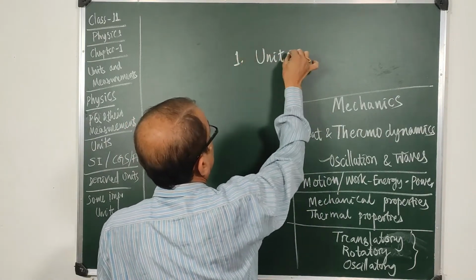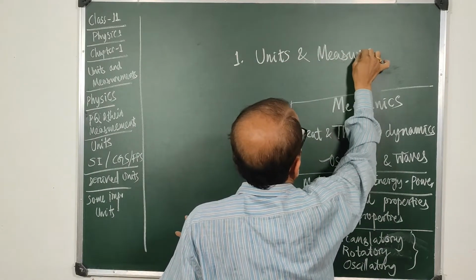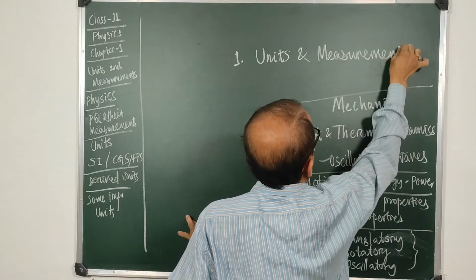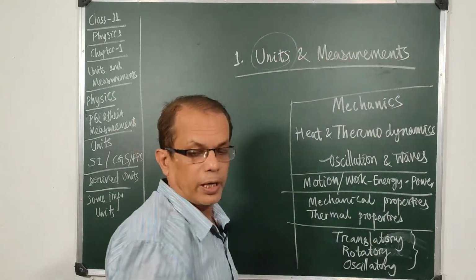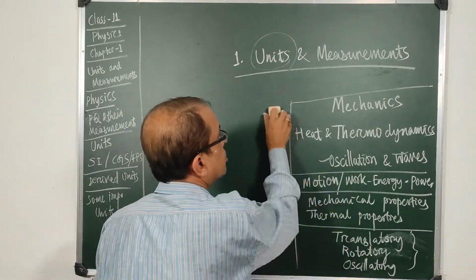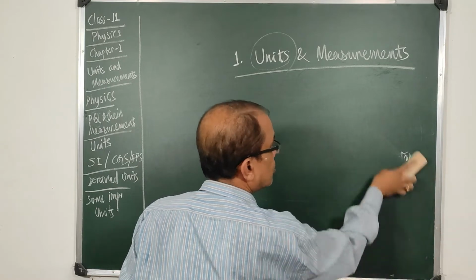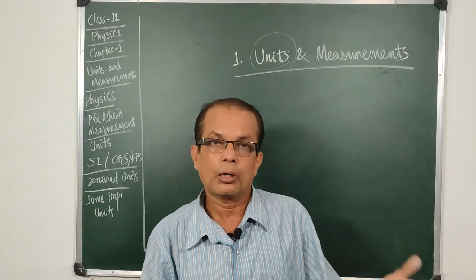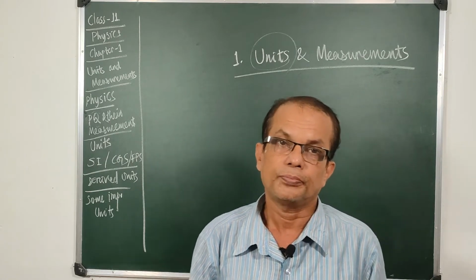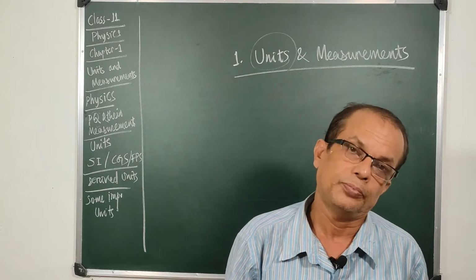Chapter 1. So in order to measure, why do we need a unit? Why is a unit very much essential to measure? Suppose you borrow a truck of paddy from somebody and you return him a tractor of paddy.